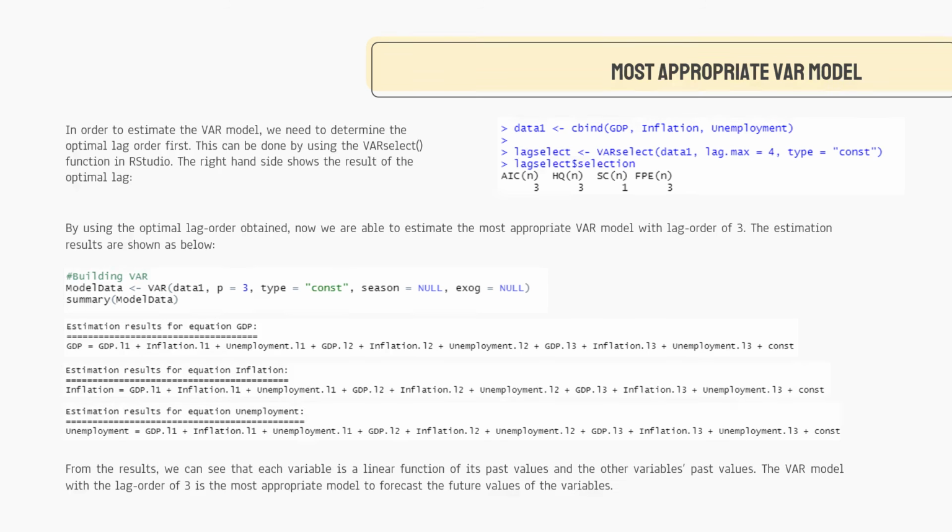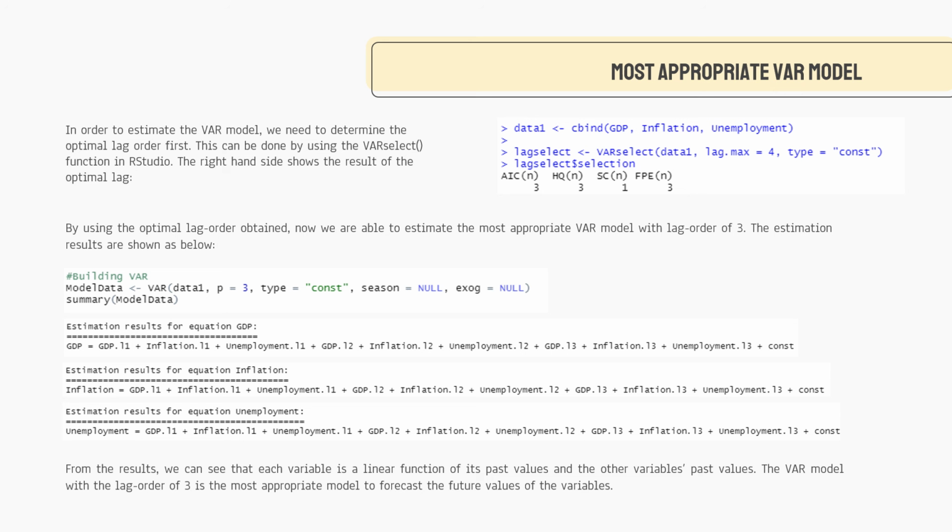Okay, moving on to the most appropriate VAR model. In order to estimate the VAR model, we need to determine the optimal lag order first. This can be done by using the VARselect function in RStudio. The right-hand side shows the result of the optimal lag. By using the optimal lag obtained, now we are able to estimate the most appropriate VAR model with the lag order of 3. The estimation results are shown below.